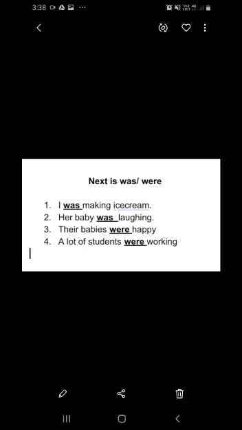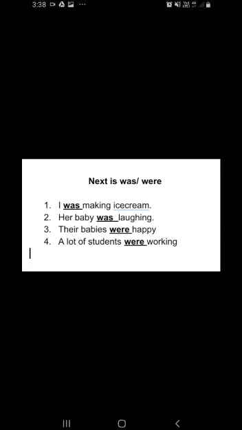And if the sentence is in past tense, what will we use? Was or were. Here, was means when we speak about any one person, we use was. When we speak about more than one person, we use were.